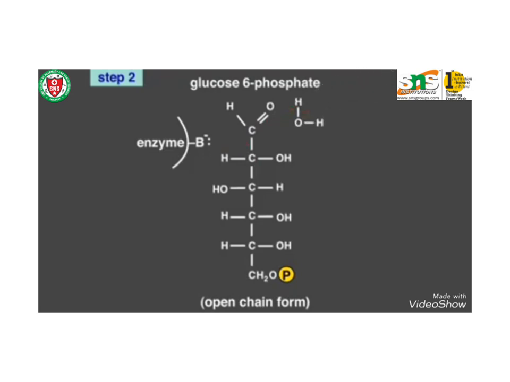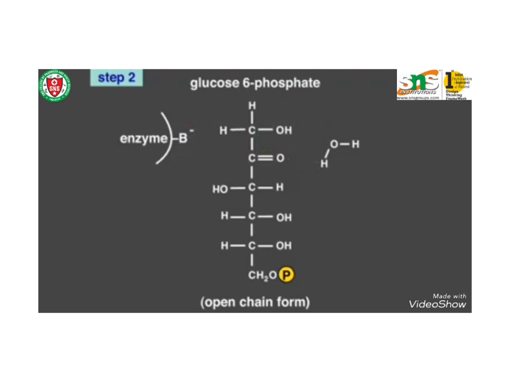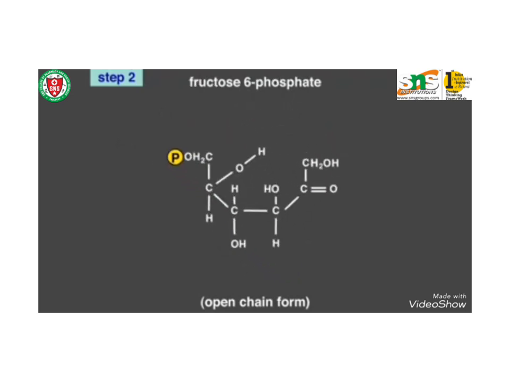Glucose 6 phosphate is getting isomerized and converting itself into fructose 6 phosphate. Here the phosphoglucoisomerase enzyme is being activated. This is step 2.